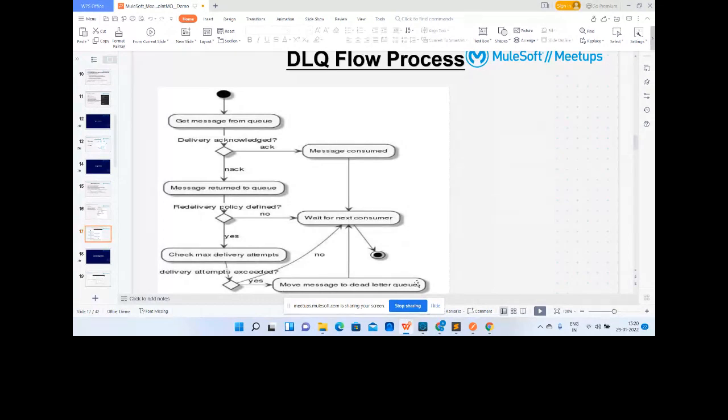Or there could be another scenario in which we can send these messages by mail to the business to verify whether there is any problem with that content. So this is all a different story where we can make use of the dead letter queue to check all the messages from the dead letter queue, right?